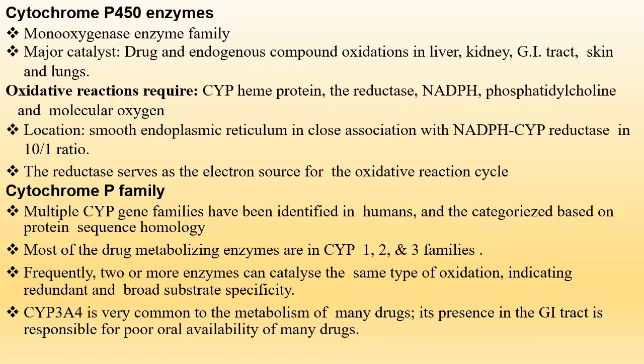The cytochrome P450 family is a multiple gene family that has been identified in humans and categorized based on protein sequence homology. Most of the drug metabolizing enzymes are in the CYP first, second, and third families. Frequently, two or more enzymes can catalyze the same type of oxidation, indicating redundant and broad substrate specificity. The CYP3A4 is the most common in the metabolism of many drugs. It is present in the GI tract, and is responsible for poor oral availability of many drugs.